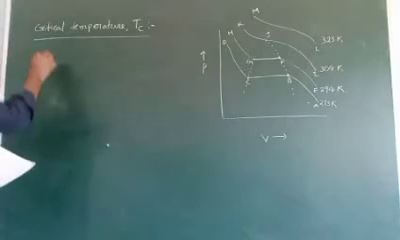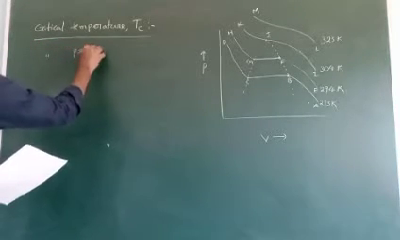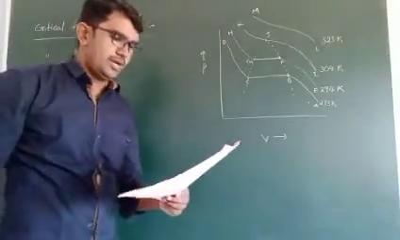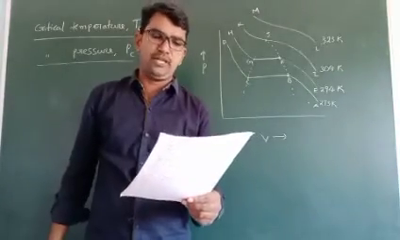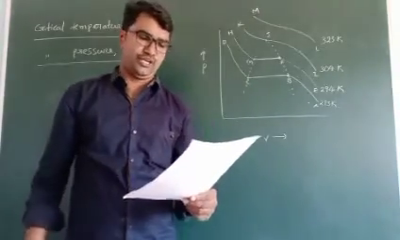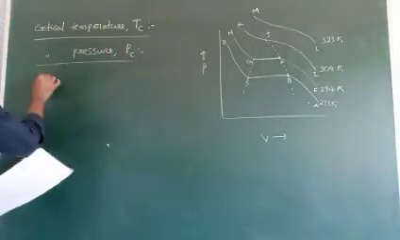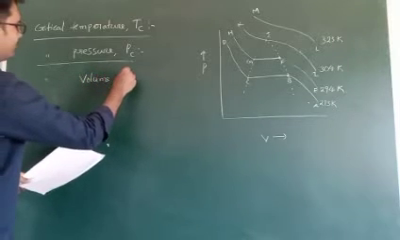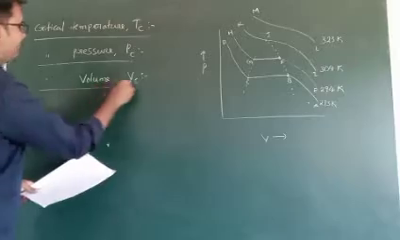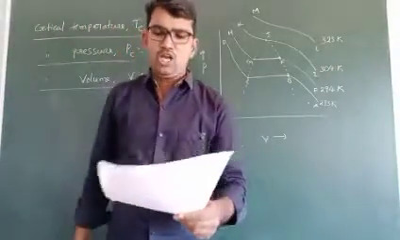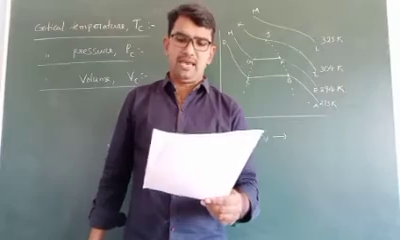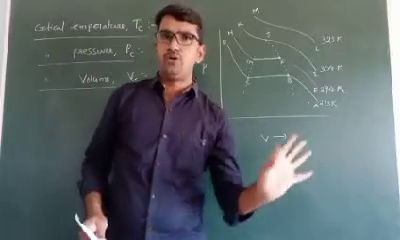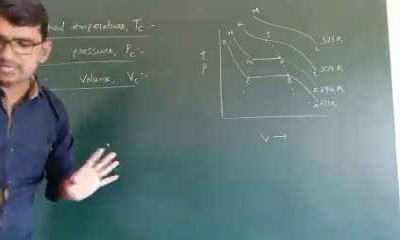Next side heading: critical pressure, PC. The pressure of the gas corresponding to the critical temperature. Next side heading: critical volume, VC. The volume occupied by 1 mole of a gas under critical temperature and pressure. Okay, so Andrews experiment explanation is completed.